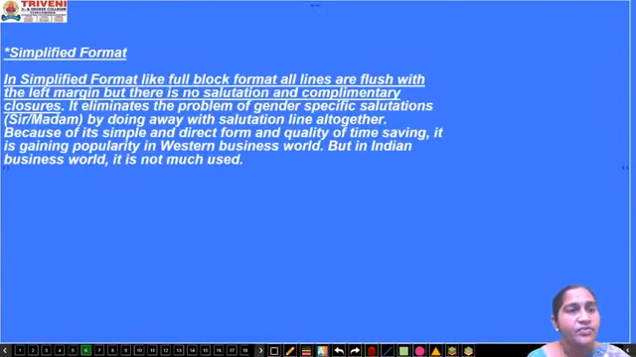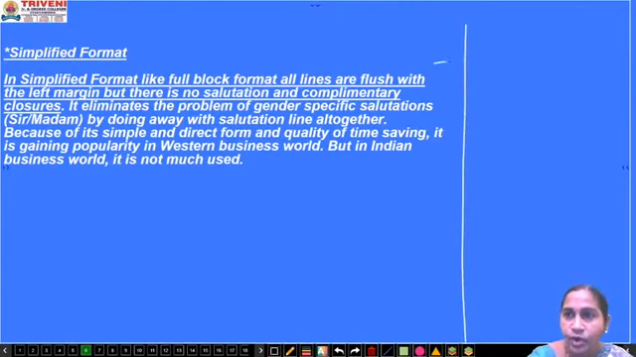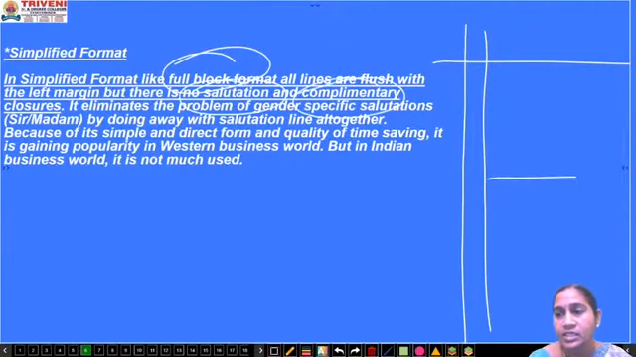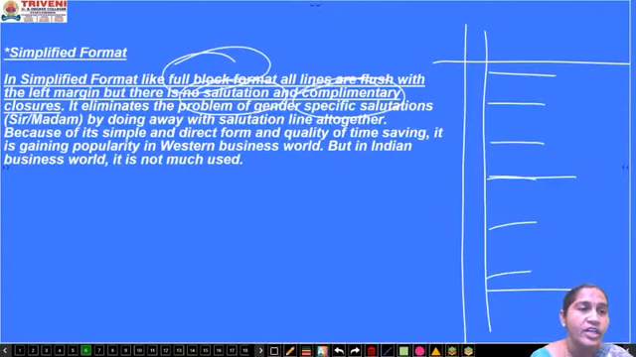Next one is the simplified format. Here you need not follow any of these rules like a block format or a semi-block format. You just go with a fully block format. There is no need to write a salutation or the complimentary closure like dear sir or yours faithfully or yours sincerely. You have to just write the matter here. You need not go for any formalities because it eliminates the problem of gender.